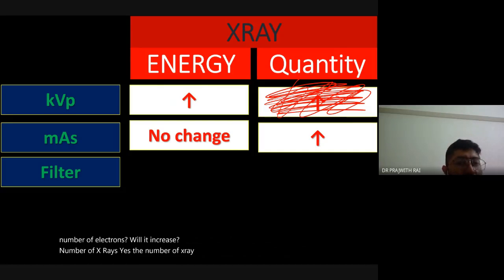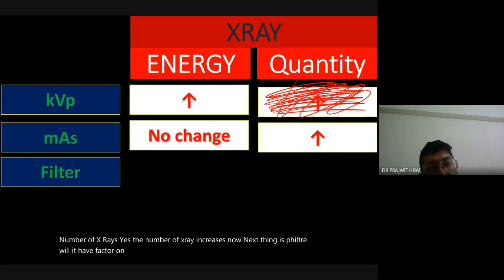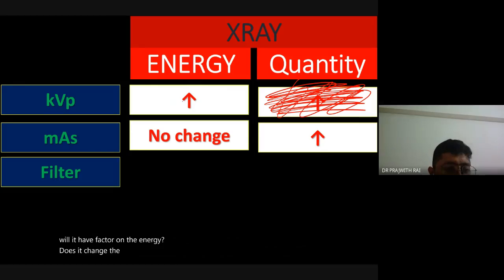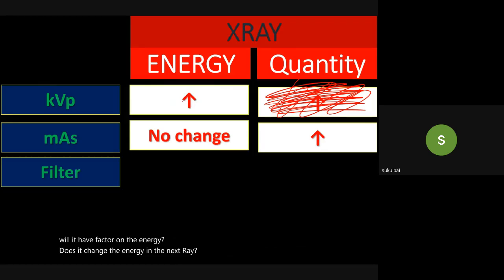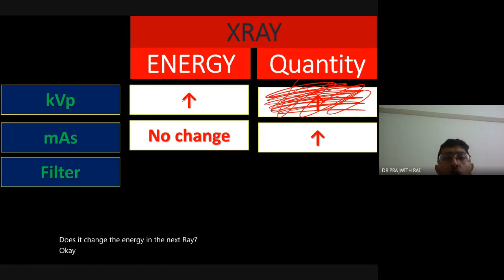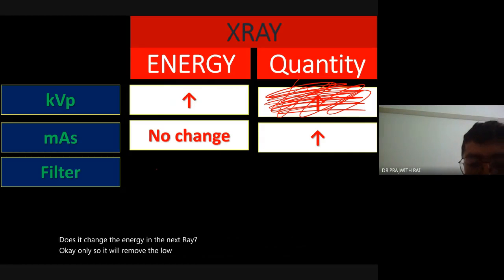Now the next thing is the filter. Does it change the energy of an X-ray? Only high energy can pass. It omits the low energy, so the quality of the X-ray improves.